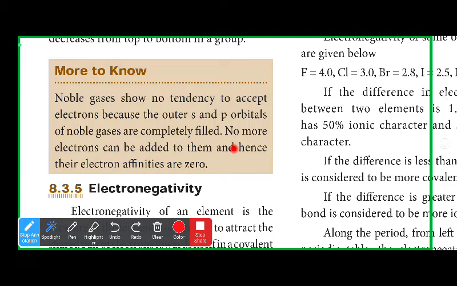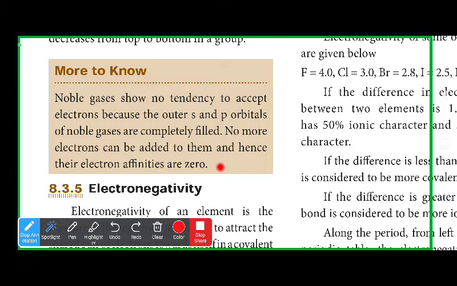No more electrons can be added to them, and hence their electron affinities are 0. This is an important one-word question. Electron affinity means they must have the tendency to take an electron, to form an anion. If you have already eaten a good biryani and your stomach is full for lunch, and they bring another plate of biryani, can you eat it?